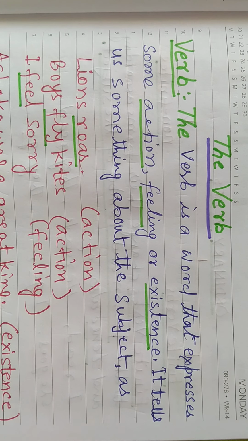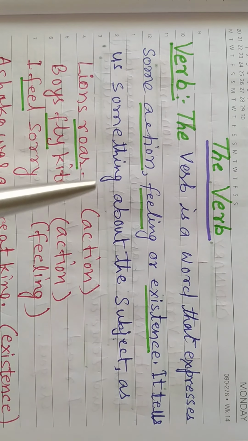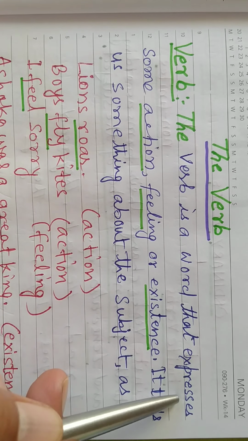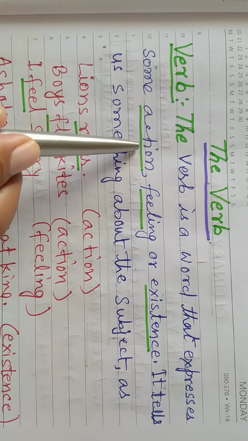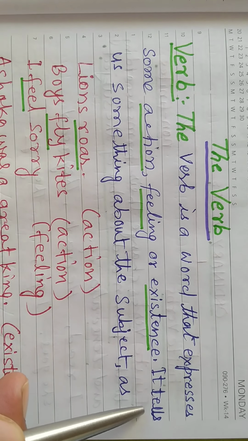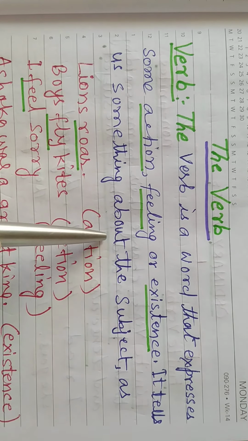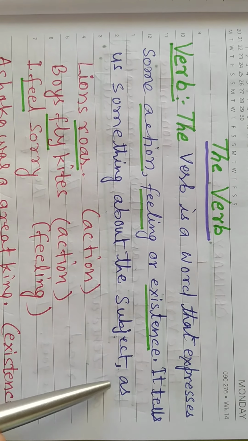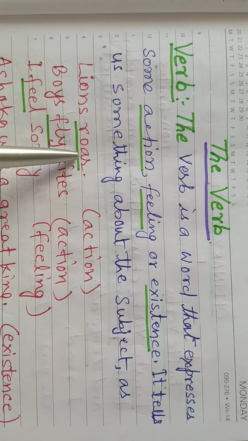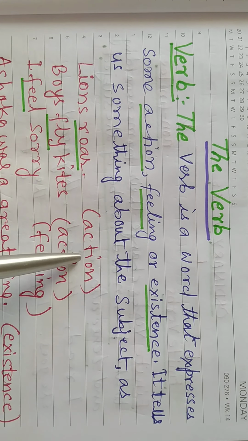Today's class I am going to teach you the verb. What is a verb? The verb is a word that expresses some action, feeling or existence. It tells us something about the subject, as in "Lions roar." Roar is the verb, it shows action.